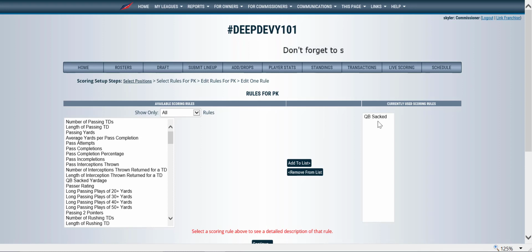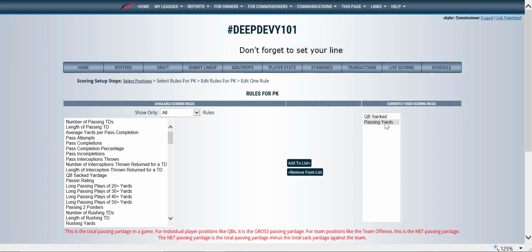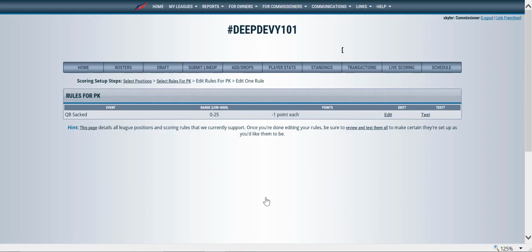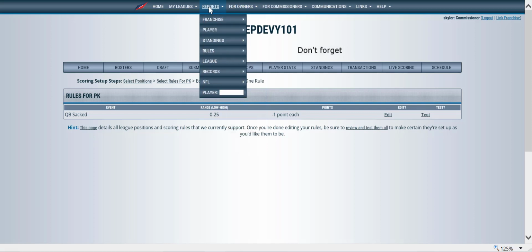I have quarterback sacked. You can say passing yards and bring this over to the list, but you don't need two or three. You only need one. I'm going to keep quarterback sacked because just in case for some reason an owner puts the place kicker in their starting lineup, they're not going to get any points. So continue. And now we're ready. So we go to the draft.